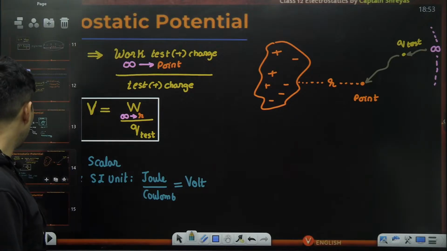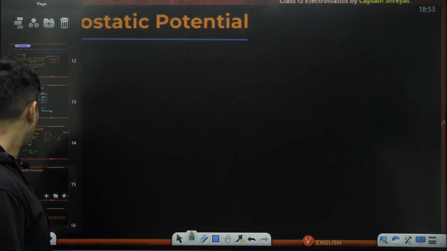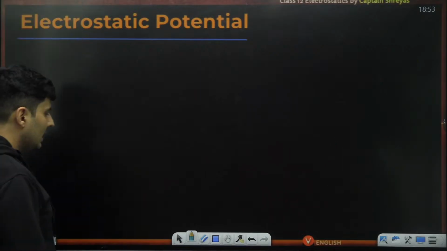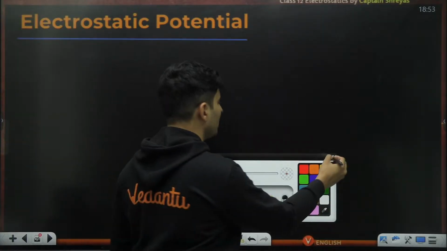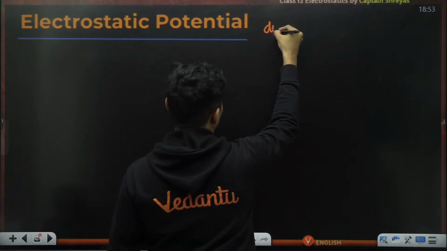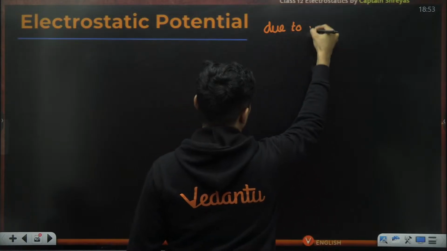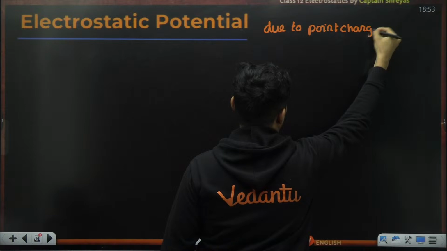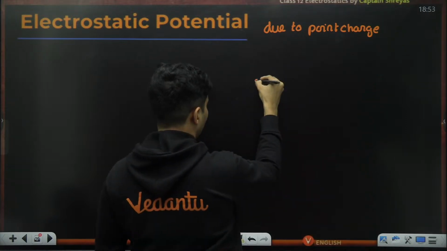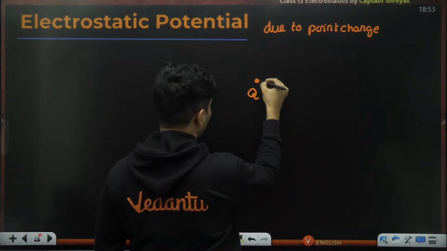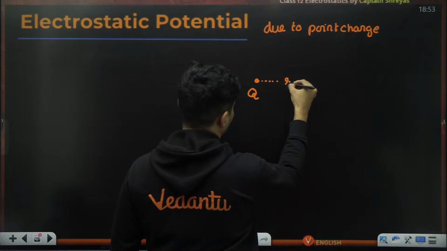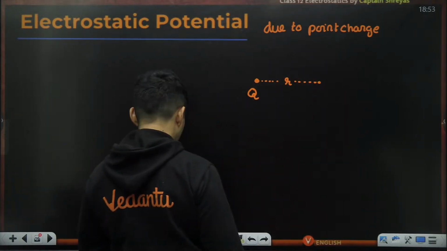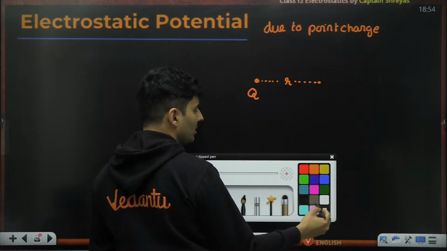Okay. So, sir, is there a formula for electric potential due to a point charge? Yes. Say for example, there is a charge capital Q over here, and at this particular distance r, at this particular point, I'm interested in what is the potential.